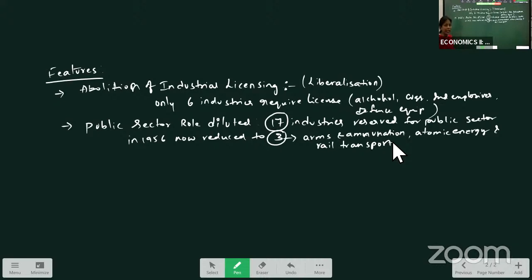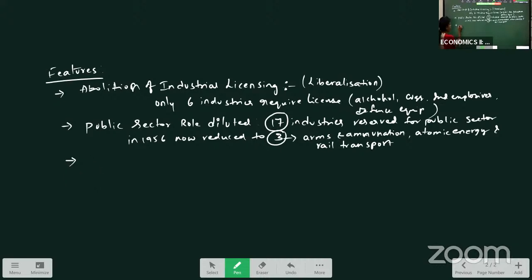What are those 3 industries here? Arms and ammunition, atomic energy and rail transport. So this is one measure, this is one feature of our 1991 policy. Only these many points you explain, that is more than enough.